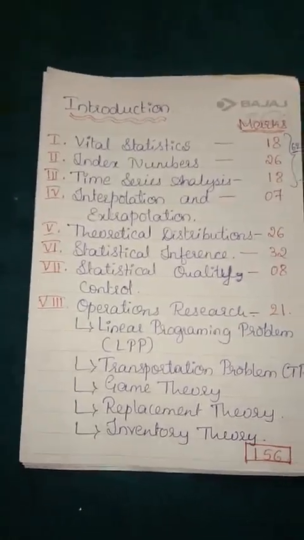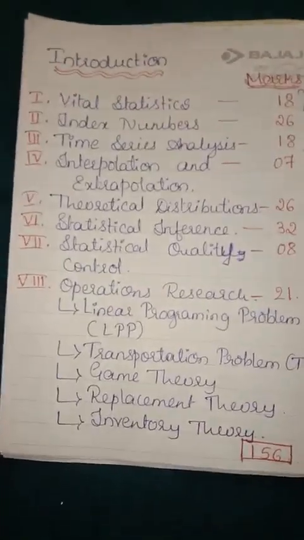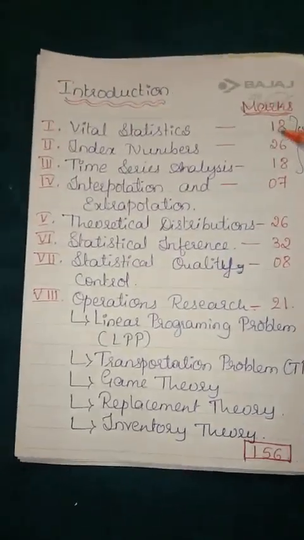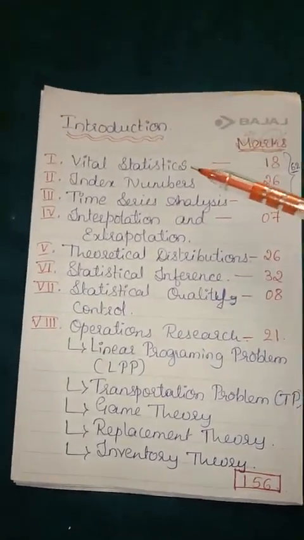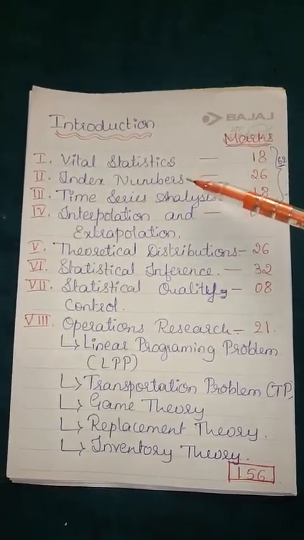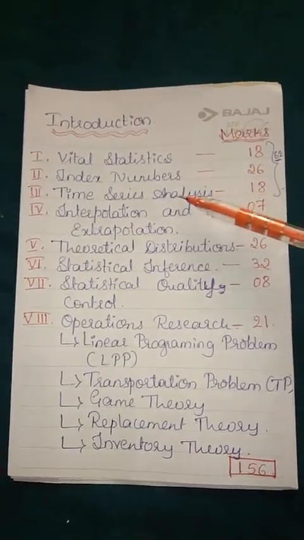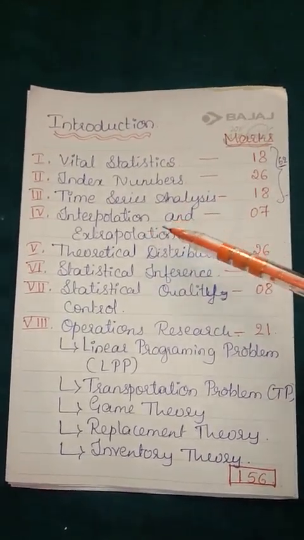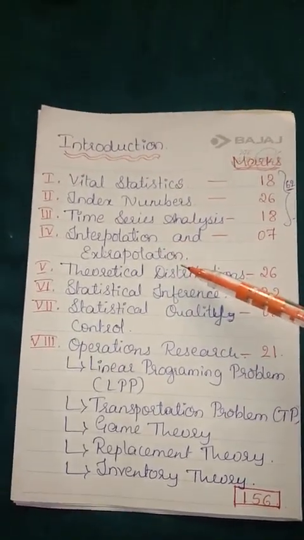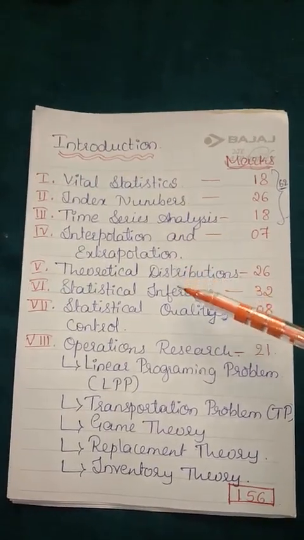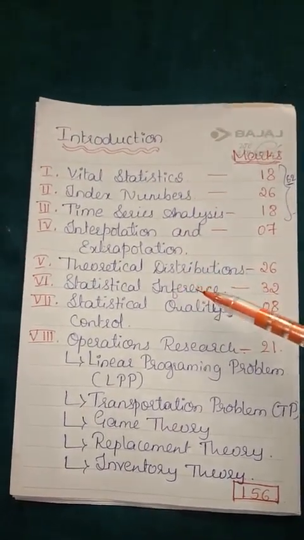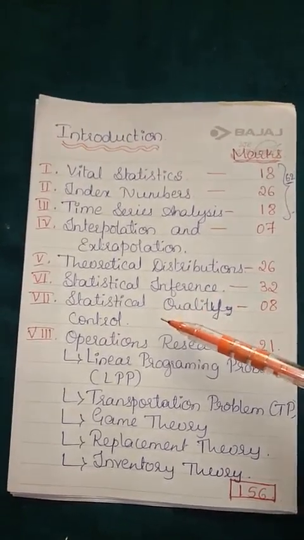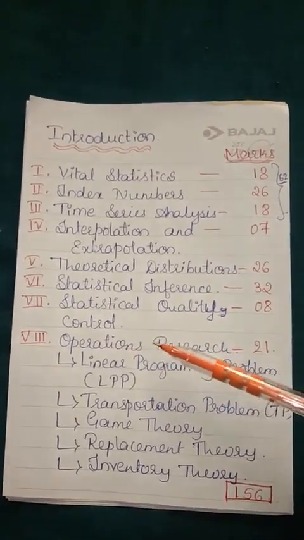Good morning everyone. Today I am going to give you a brief introduction about the syllabus for your second year PUC class. First concept is vital statistics and the second concept is index numbers. Third, time series analysis. Fourth concept, interpolation and extrapolation. Fifth concept is theoretical distributions. Next, sixth, it is statistical inference. Seventh, it is statistical quality control. And last, it is operations research.